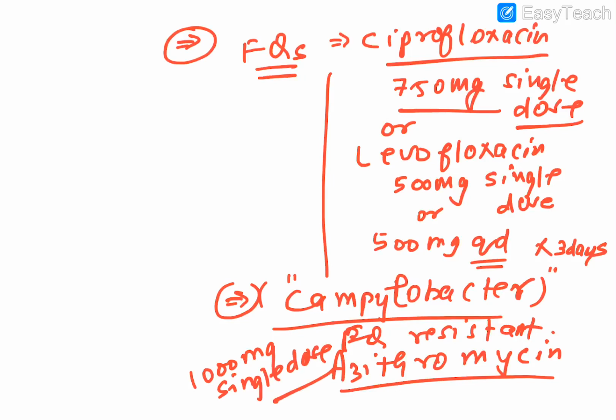1000 milligram single dose. So guys, in total this much is there in the diarrhea topic. I have told you a complete approach for the diarrheal ones. I have discussed all the possible points according to the Harrison tables, and if you read this much in this particular chapter, most of your doubts will be cleared.